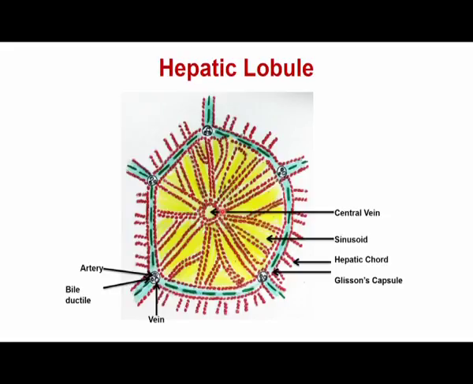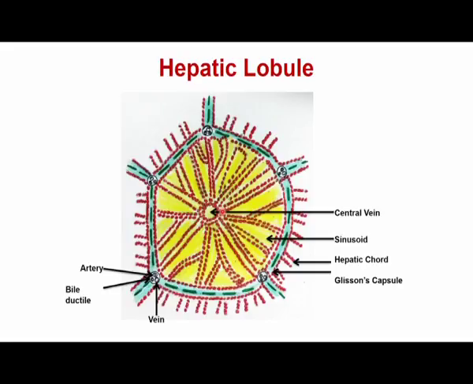The space between these hepatocytes is actually the space for the bile canaliculi, and these bile canaliculi join together to form the bile ducts. So, hepatocytes are producing the bile, which is collected into these canaliculi, and then these canaliculi transport the bile through the bile duct. Hepatic lobules also contain blood vessels, because the liver is the site where the blood carrying many types of food is going for detoxification.